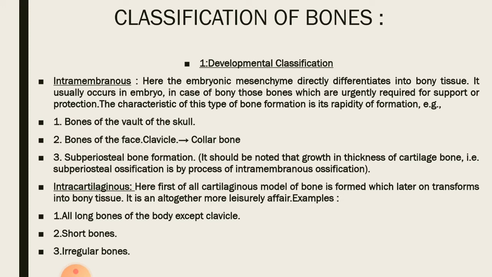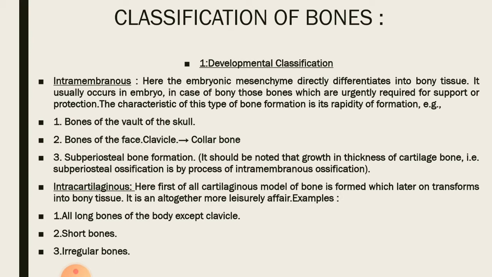So, starting with the first classification, that is the developmental classification, we subdivided it into the intramembranous ossification and the intracartilaginous ossification. For the intracartilaginous ossification, we use another terminology which is endochondral ossification. Another important thing is that when we are talking about the developmental classification, just remember that we are talking about the formation of the bone within the intrauterine life.